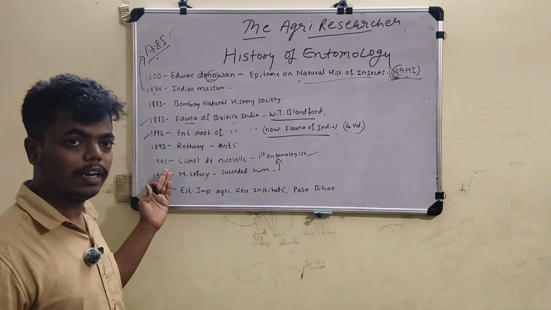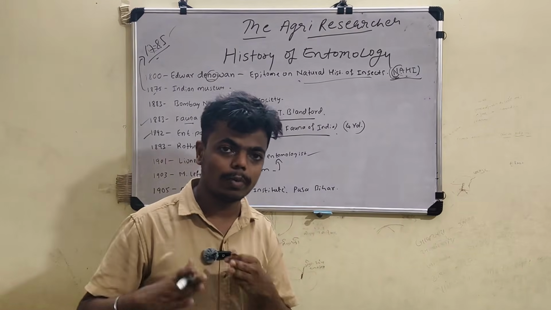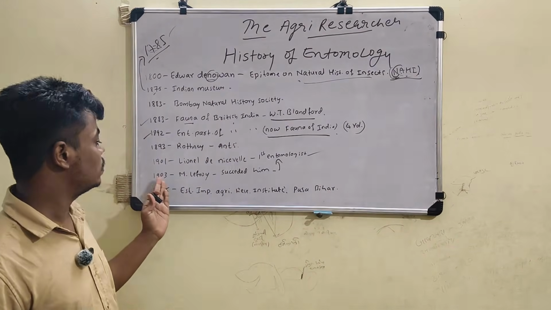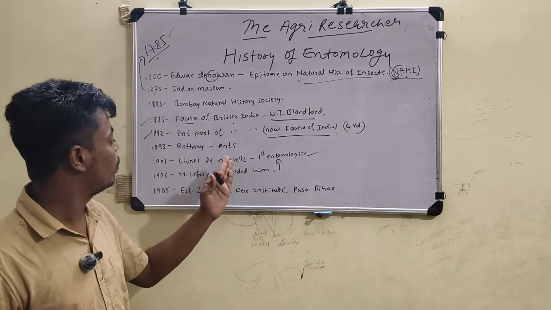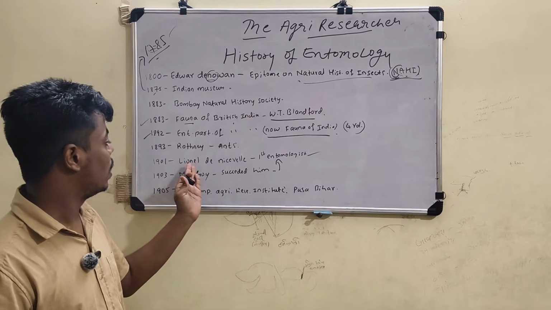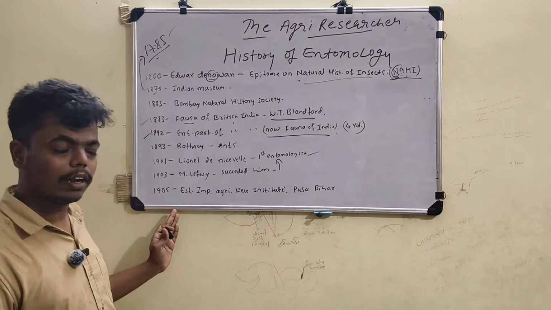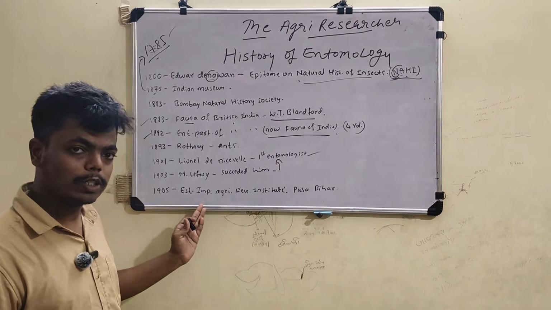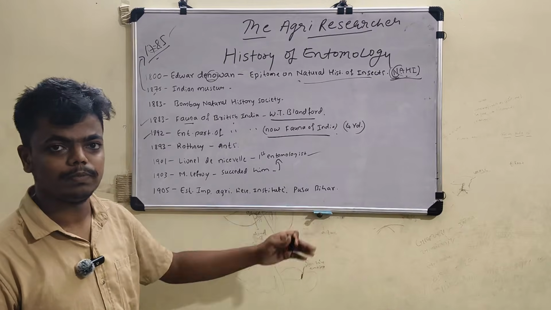And next, 1901, Lionel de Nicéville was the first entomologist to the Government of India. And next, 1903, Maxwell Lefroy succeeded Lionel as the first entomologist to the Government of India. And next, in 1905, the establishment of the Imperial Agricultural Research Institute at Pusa, Bihar.